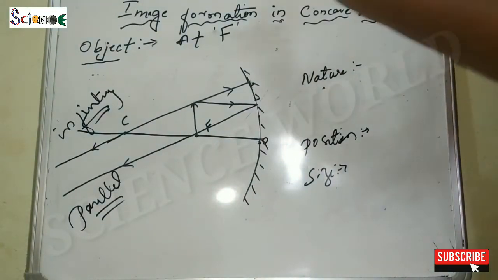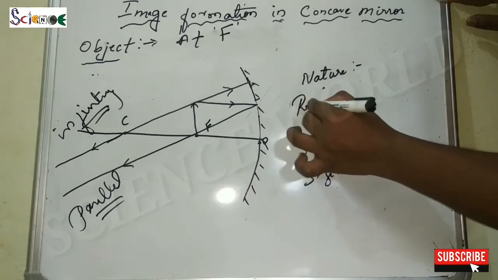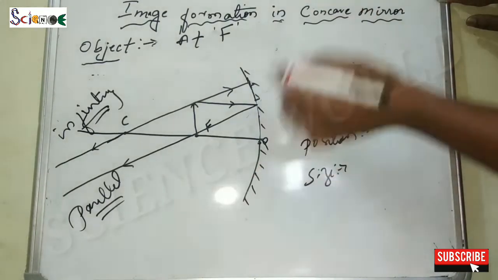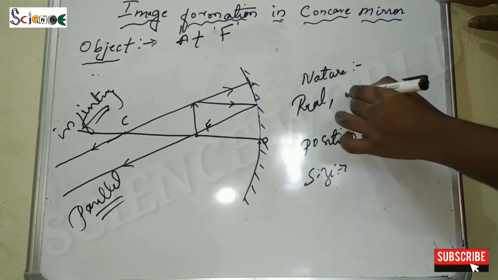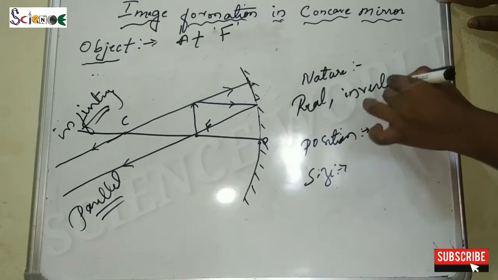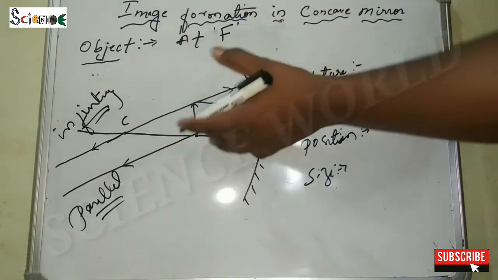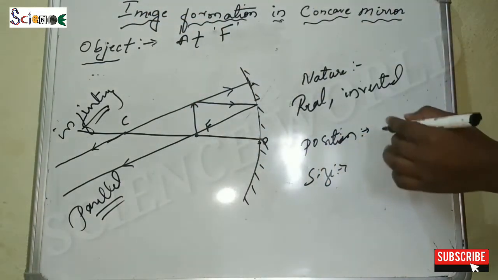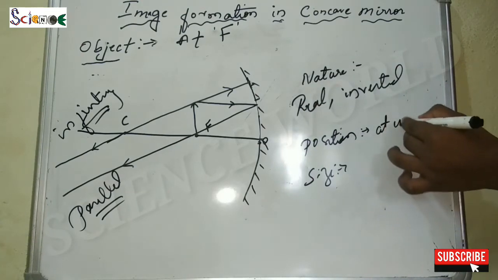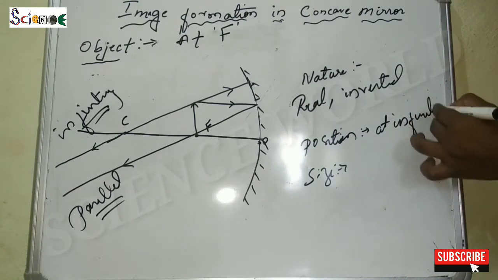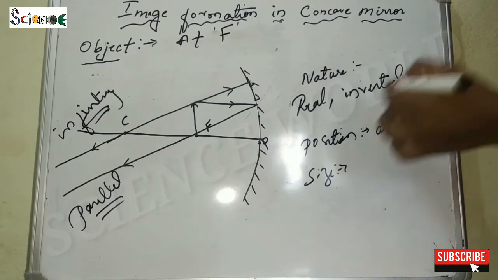Let's see the nature. The image is forming on the left side, so it is real, and just below the principal axis, so it is inverted. What is the position? We don't know the particular position, because we know the image is forming at infinity, so we can write directly: at infinity. What is the size?